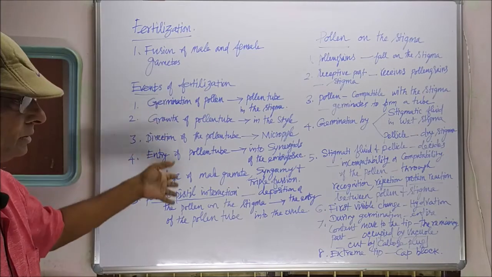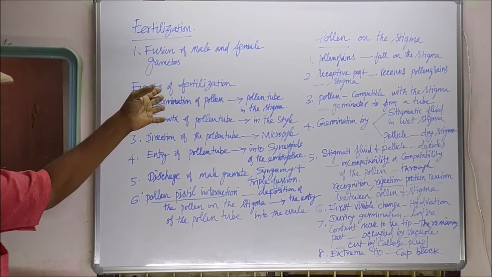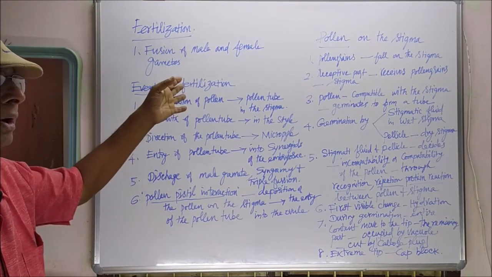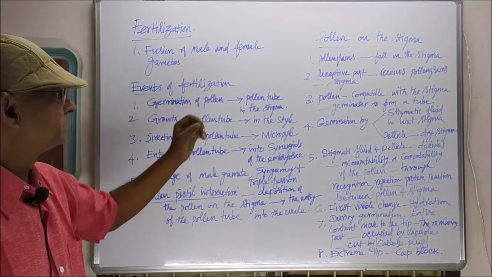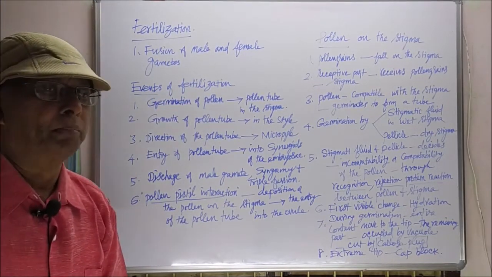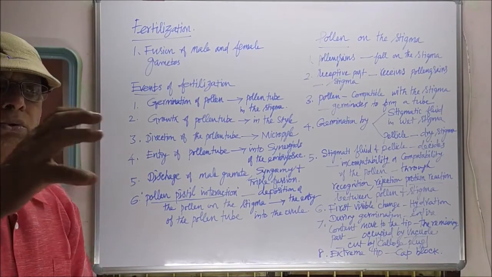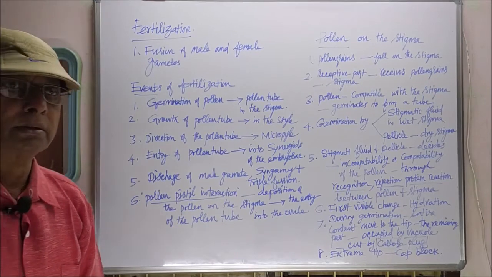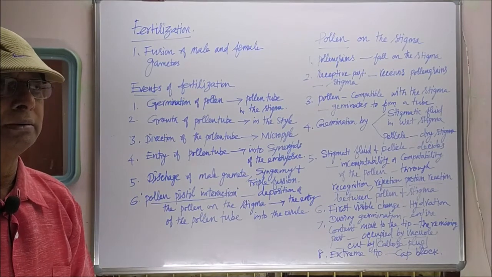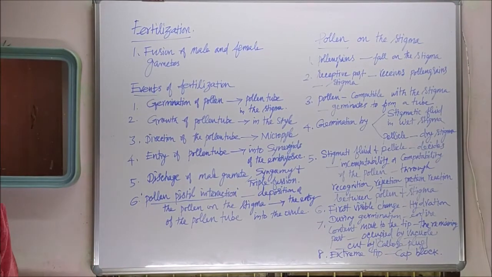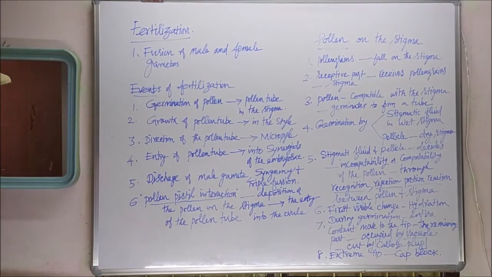A number of events take place before fertilization. These are all the changes that take place in the style, in the stigma, in the ovule, in the embryo sac, etc. First one, germination of the pollen into a pollen tube on the surface of the stigma. As soon as the pollen grains reach the stigma, the germination of the pollen grains starts and forms a pollen tube. That is the first process.